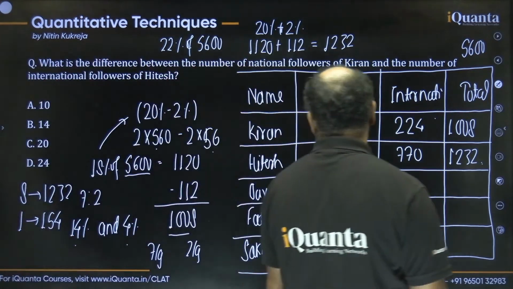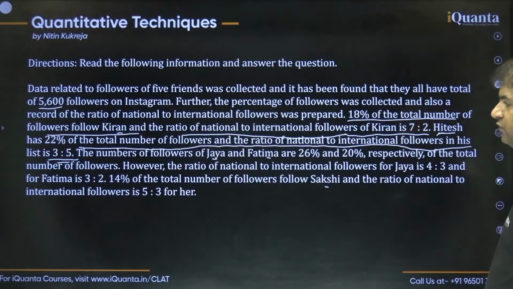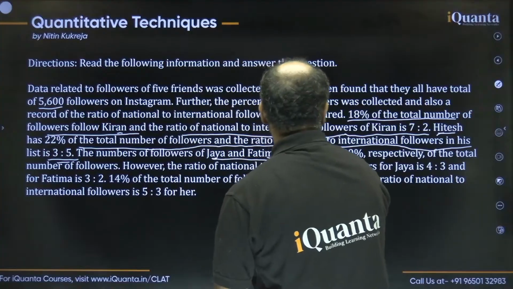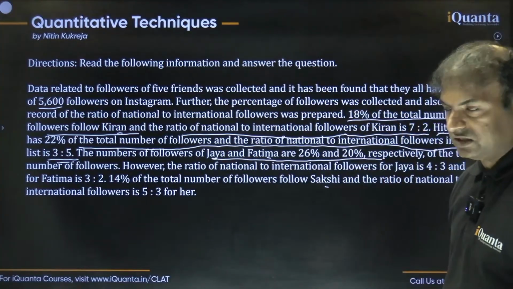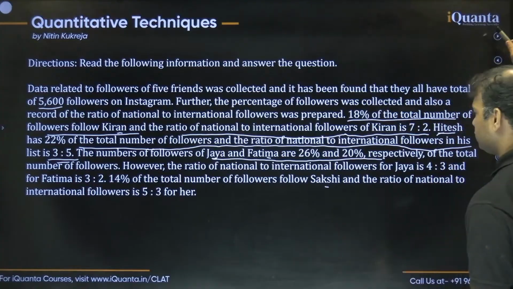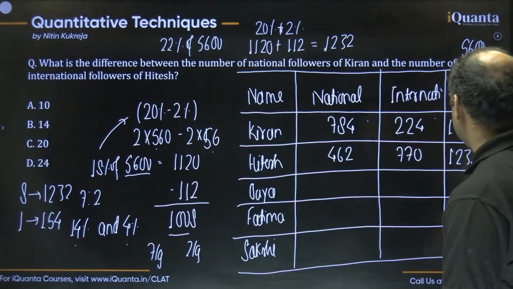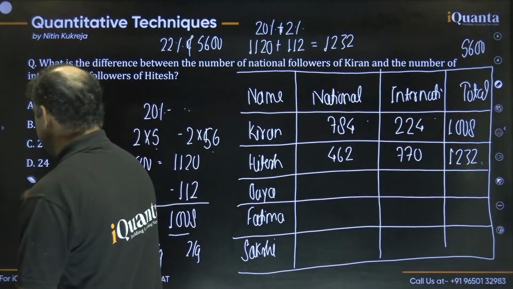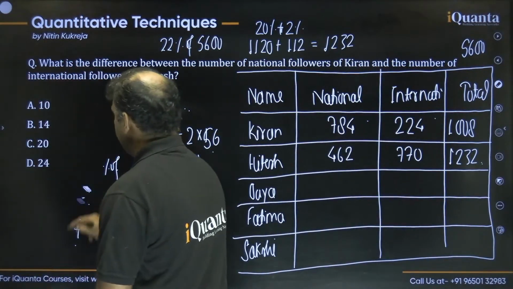Fine. The next person is Jaya, okay? For Jaya, they are saying that the total number of followers of Jaya and Fatima are 26% and 20% respectively, okay? So first let's find the total number of followers of them. It should be 26% and 20% of the total. Guys, I think we can erase this part now, right? I'm sure this will be easy for you if we erase this.